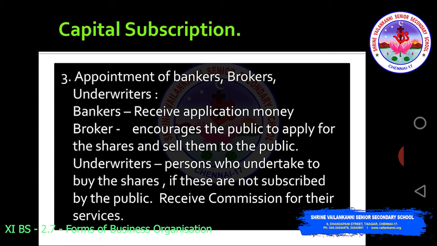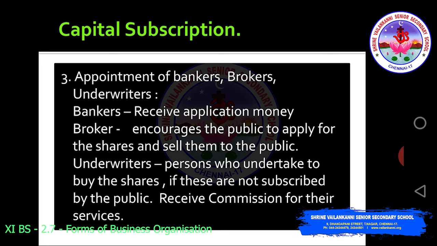Now bankers are the persons who receive application money. Once this prospectus is released, you feel that this company will do good, so you want to invest in the particular company, then you apply, like applying for colleges. You just have to get the prospectus and pay the application money.